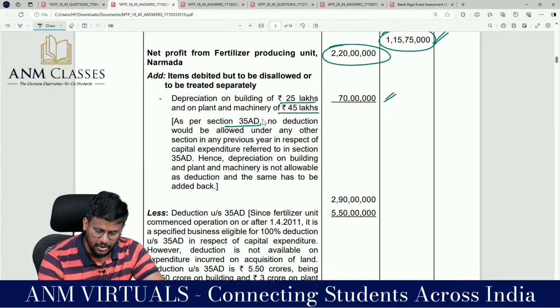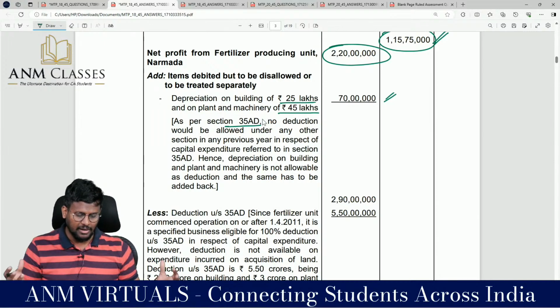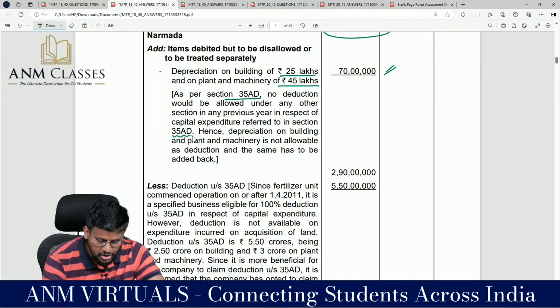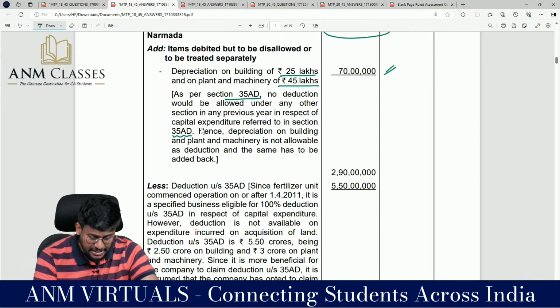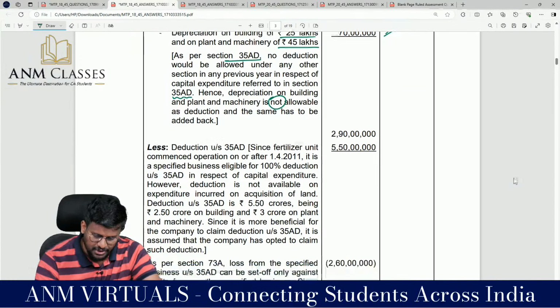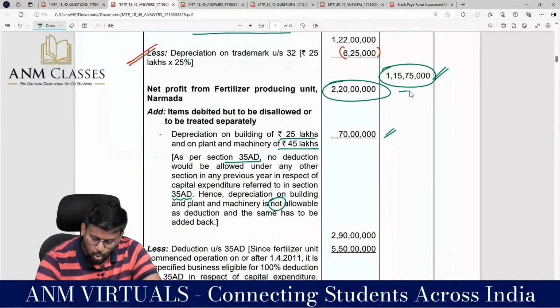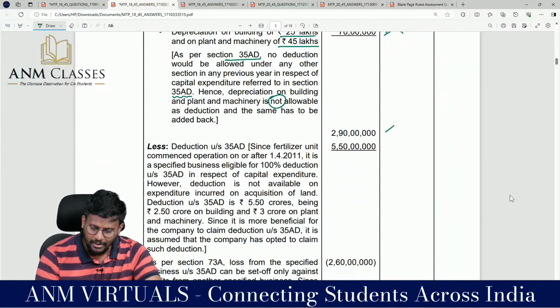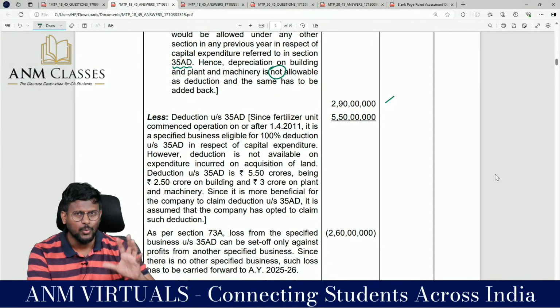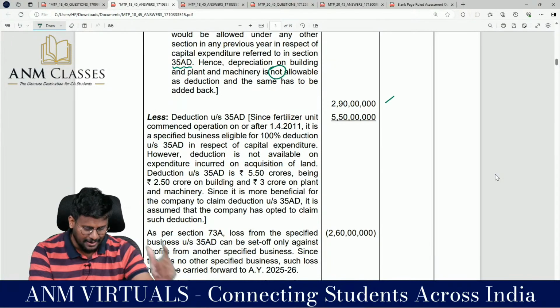As per section 35AD, no deduction would be allowed under any other section in any previous year in respect of capital expenditure referred to in section 35AD. Hence depreciation on building and plant and machinery is not allowable as deduction and has to be added back. So that 70 lakhs has been added back. So 2 crore 20 lakh plus 70 lakhs, 2 crore 90 lakhs. Now we can claim deduction under section 35AD excluding GIL, goodwill, instrument, land.